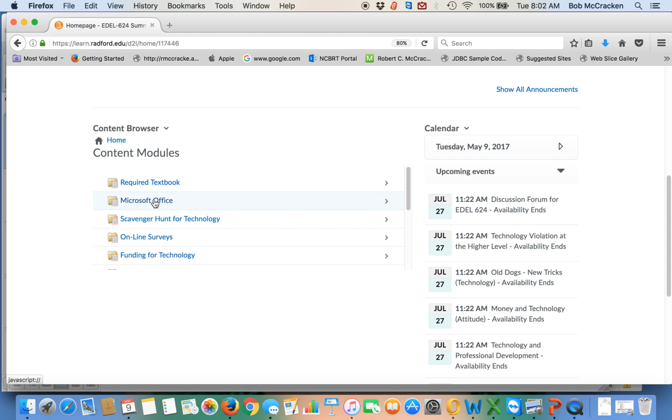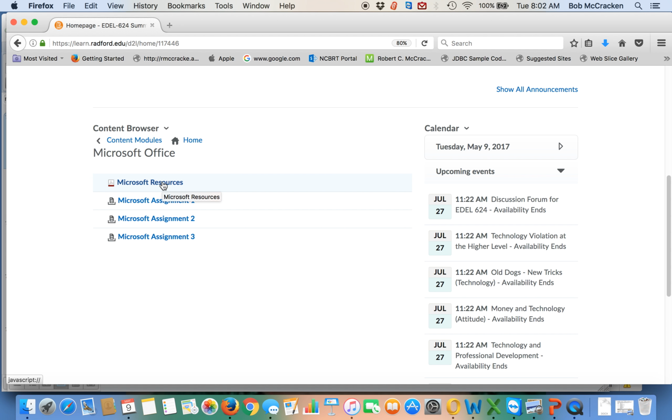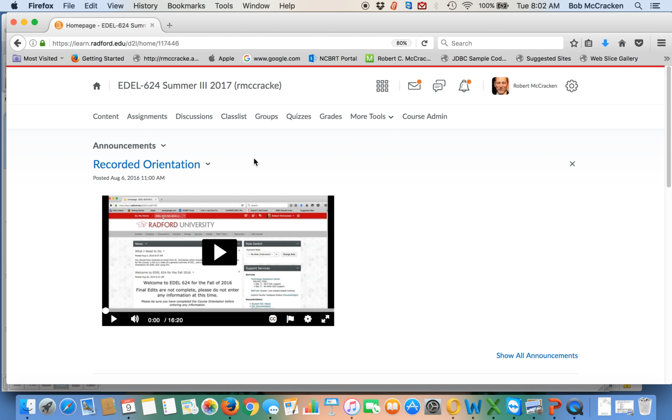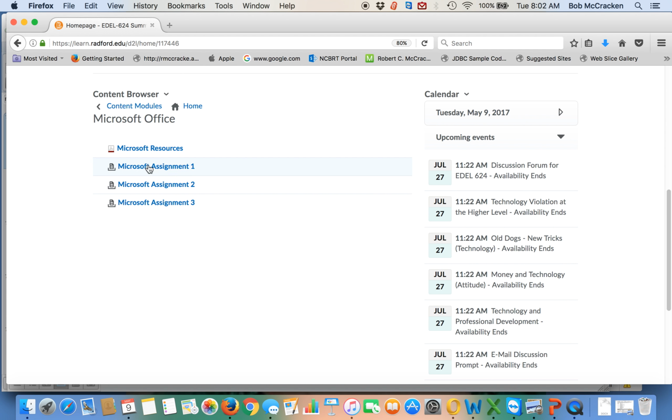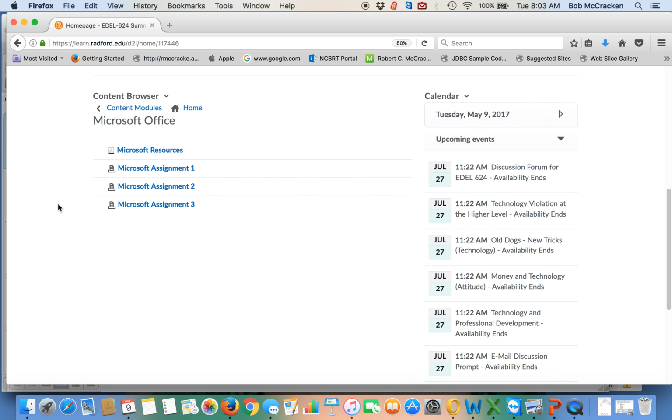For example, if I open up the Microsoft module, I see a link for Microsoft resources. Then I see the 3 assignments. So if you go to the assignment tab at the top, that will simply take you to the assignment itself. It won't give you the information necessary for helping you with these 3 items.